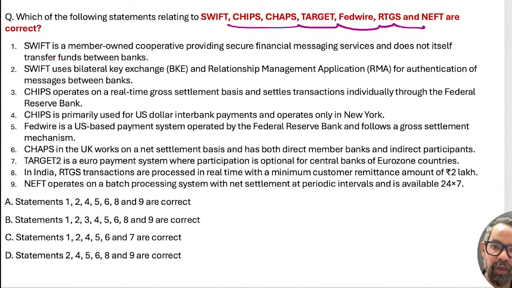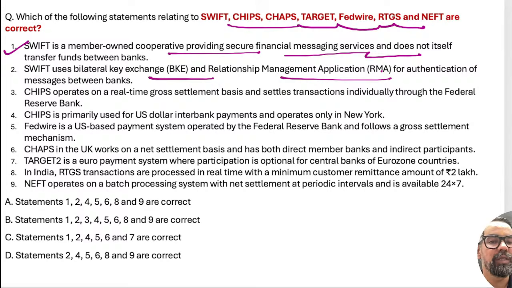So now Swift is a member-owned cooperative providing secure financial messaging services and does not itself transfer funds between banks. True. Second one, Swift uses bilateral key exchange and relationship management application. This is the messaging system, the Society for Worldwide Interbank Financial Telecommunication, handled through BKE as well as RMA. That is also true. CHIPS operate on a real-time basis.